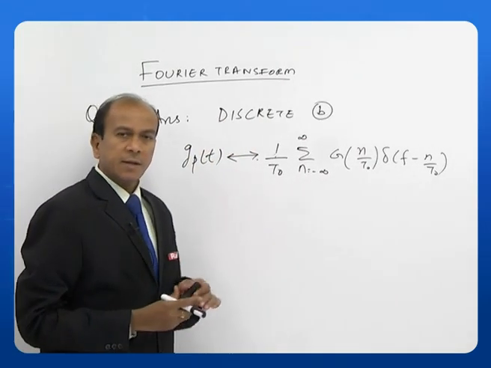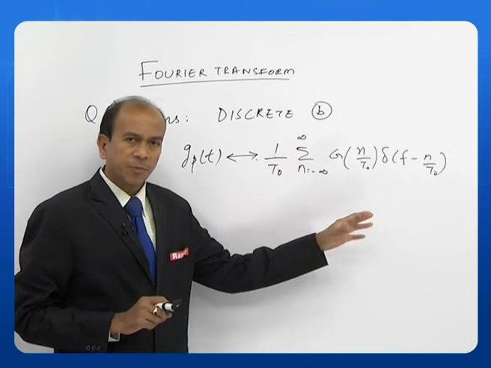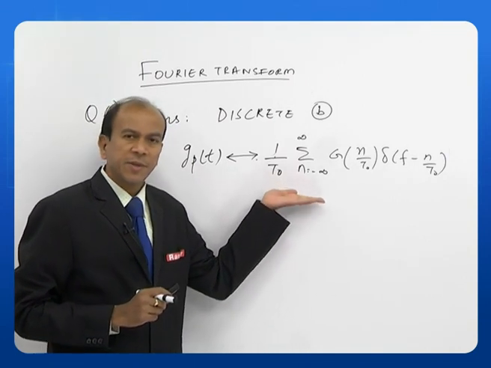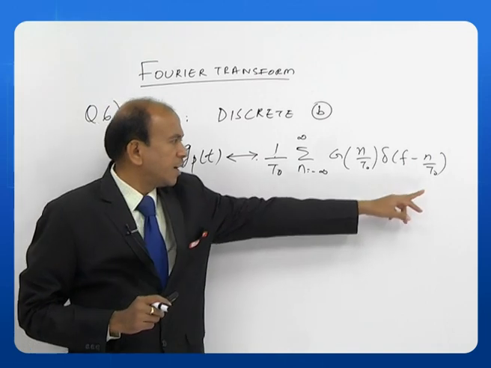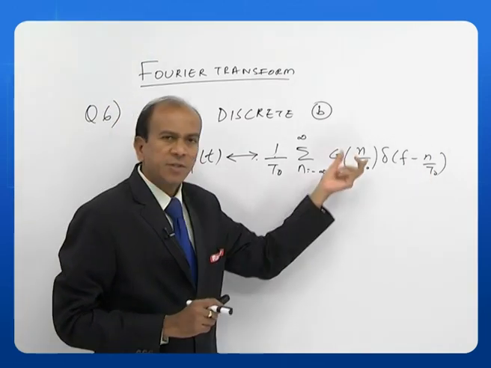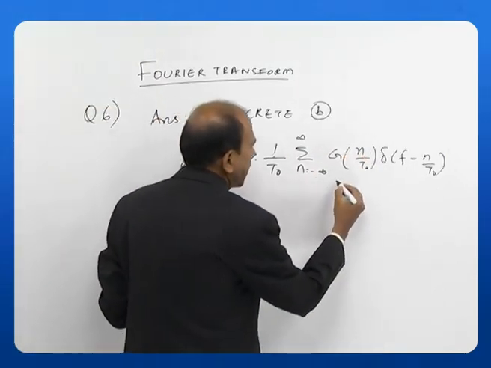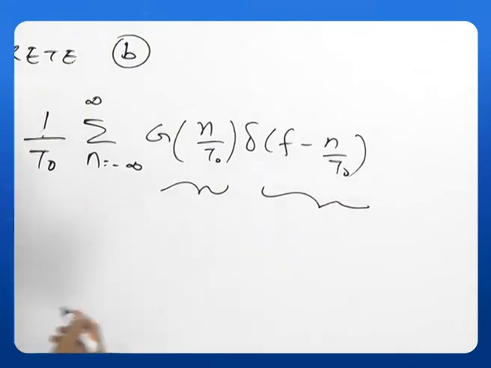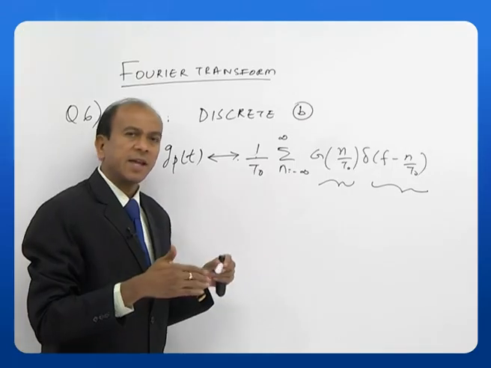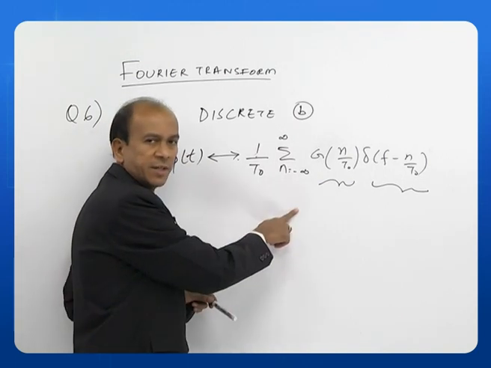As you see here, the Fourier transform is a summation which extends from minus infinity to plus infinity of delta functions which are scaled by a factor g of n by T naught. So, this is a scaling factor, and these are the delta functions which exist at, let us say, n equals 0, 1, 2, 3, like that. So, this is a discrete function.